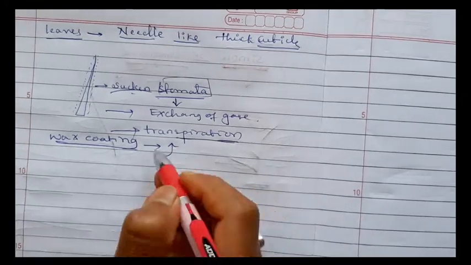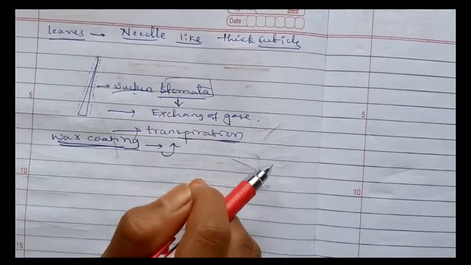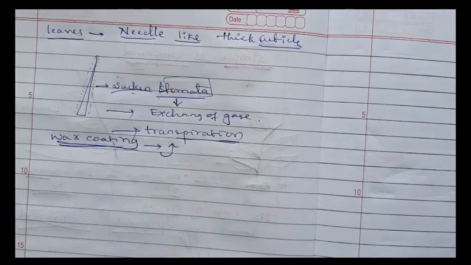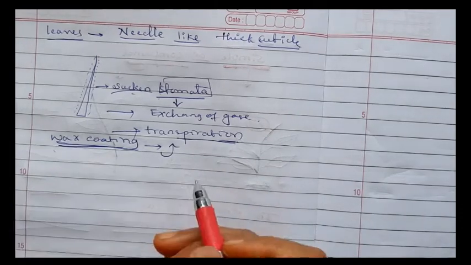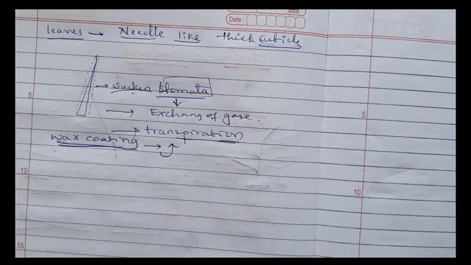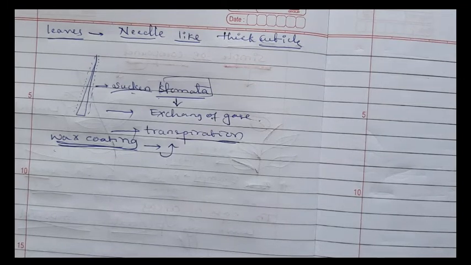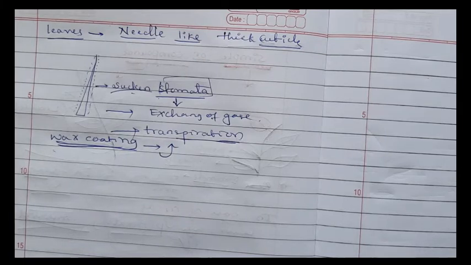The wax coating on the stomata reduces the rate of transpiration. Without the wax coating, transpiration occurs continuously and the plant loses more water. That's why the wax coating is present on gymnosperms. Hence they are well adapted in high temperature, humid and windy regions.